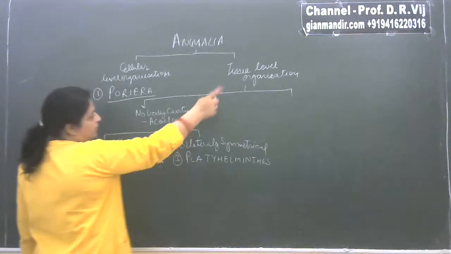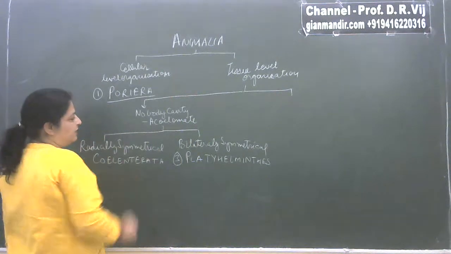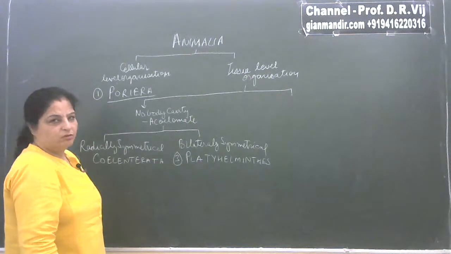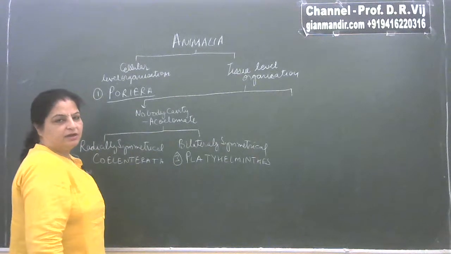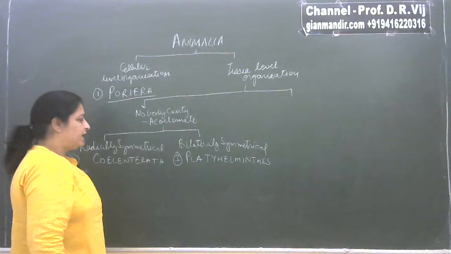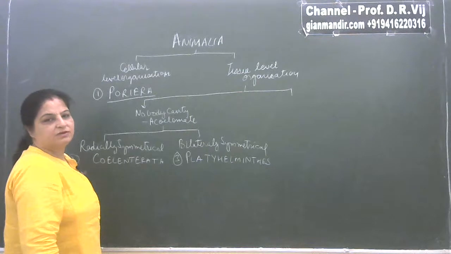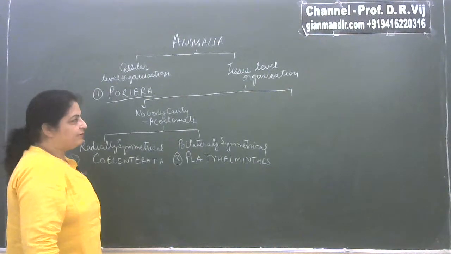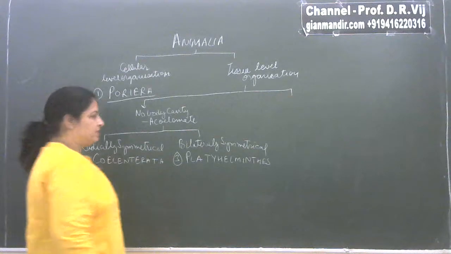So if the body has tissue level organization, then the first category are the organisms which are acoelomate, not having any body cavity, and they are further categorized into two categories. They are radially symmetrical or bilaterally symmetrical. If radially symmetrical, then it is Coelenterata. If bilaterally symmetrical, that means it is Platyhelminthes.